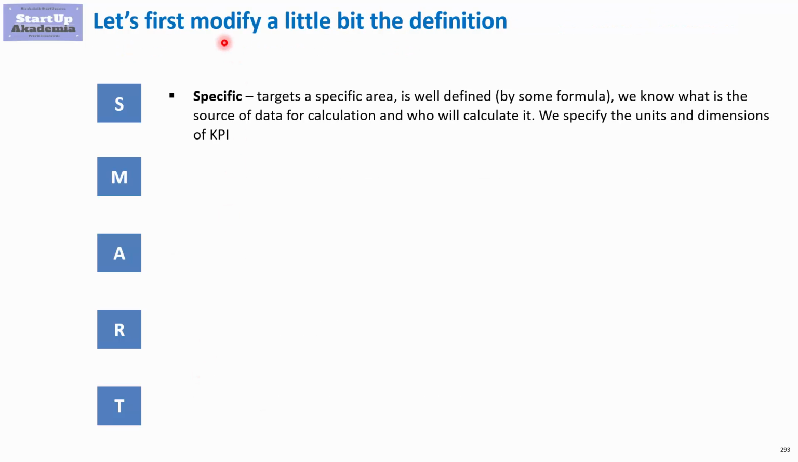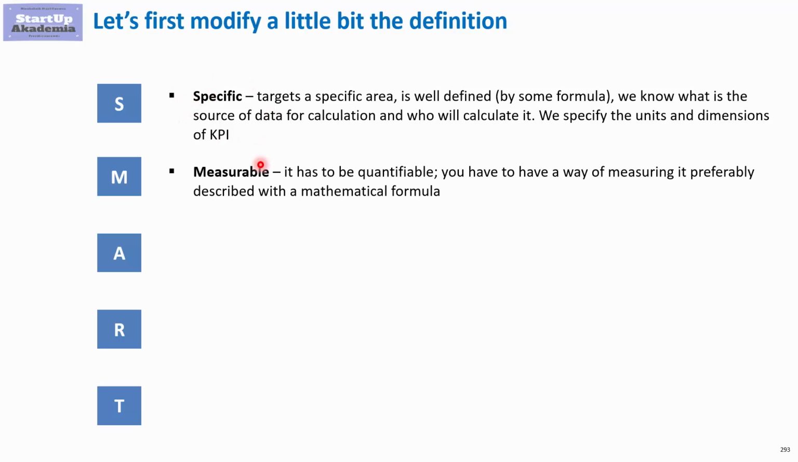First of all, specific would mean that it's for a specific area. It's well defined, preferably by some formula. We know how to calculate it, and we know what the source of information is, what the units and dimensions of the KPI are. So that would be specific. Measurable is about how we measure it. Preferably, it is a quantifiable KPI that you can actually describe using a mathematical formula.